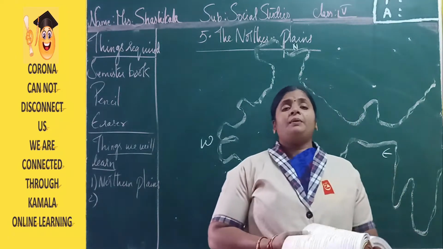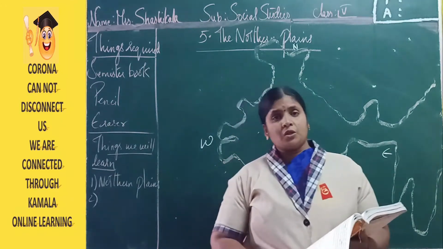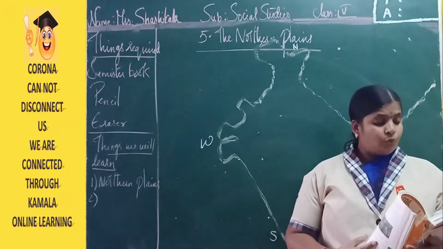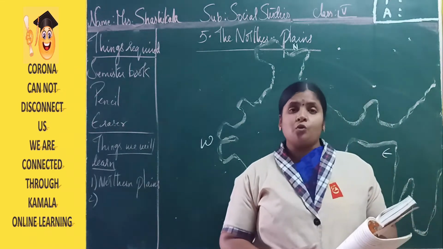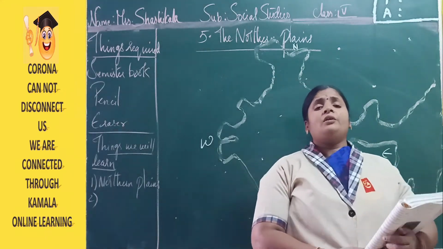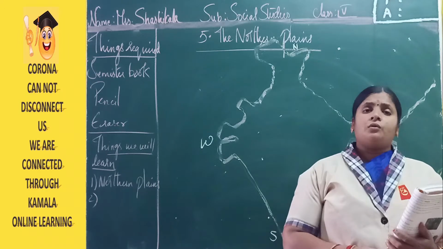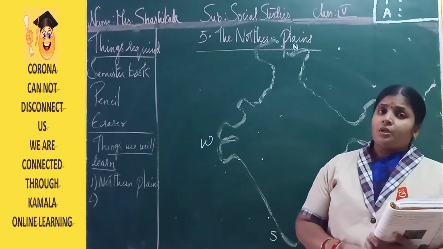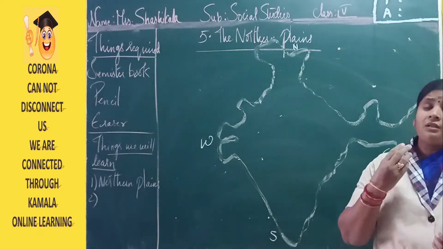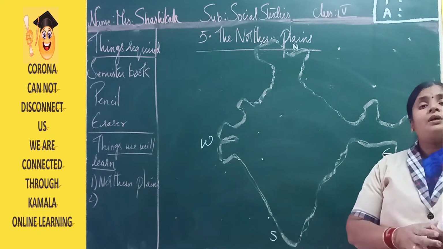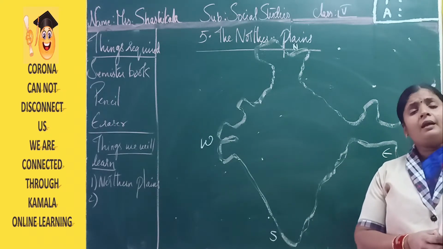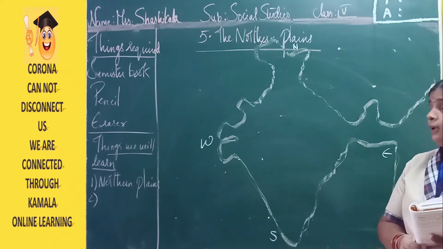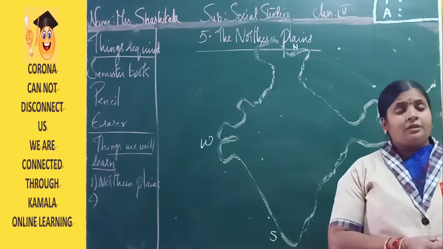Right? Now, in the previous class, we completed our practice book, that is lesson number 4. In this class, we are going to start a new lesson about the northern plains. Already in the previous class, we learned about the northern mountains, the 3 types of mountains, and the culture too. We also learned which states come under the northern mountains.